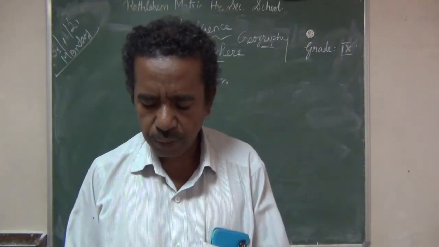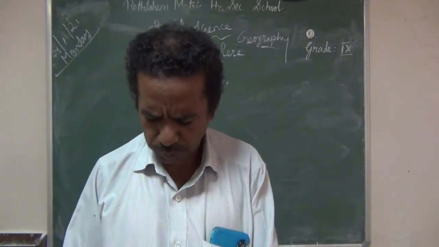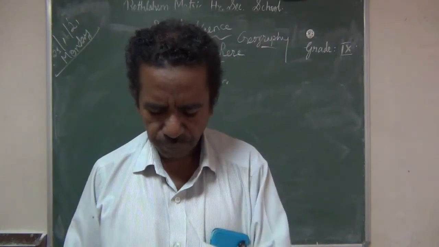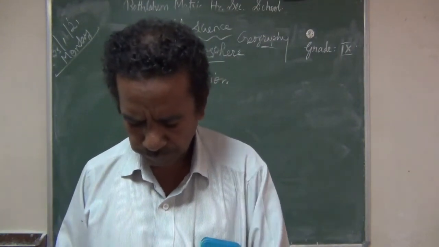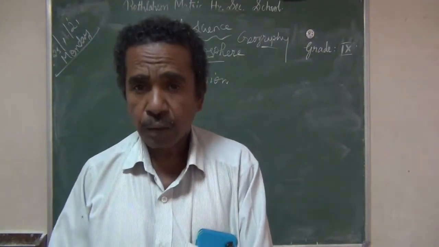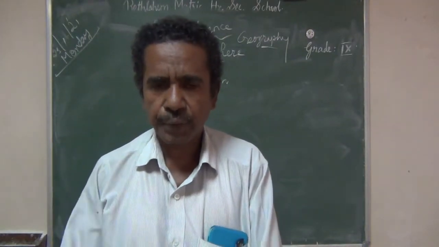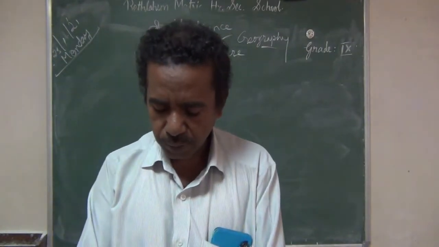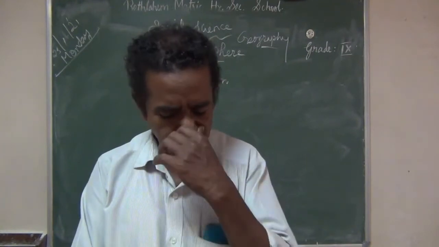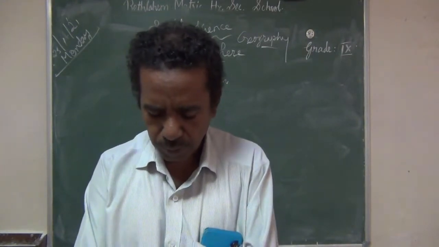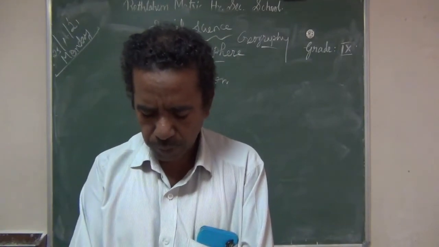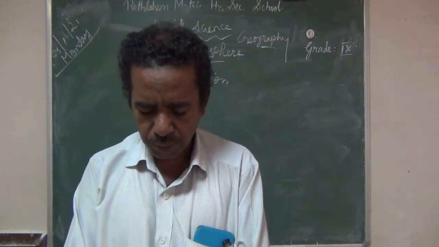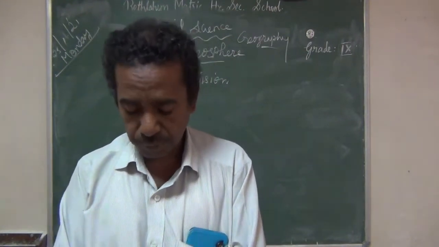The northern hemisphere holds 61% of land, whereas the southern hemisphere holds 81% of water. It is because of this pattern of land and water distribution that the northern hemisphere is called the land hemisphere and the southern hemisphere is called the water hemisphere.